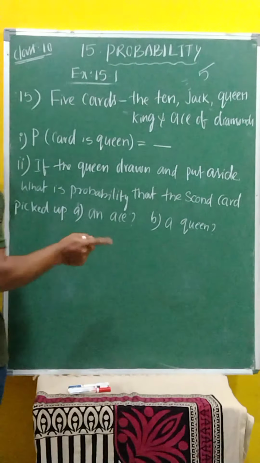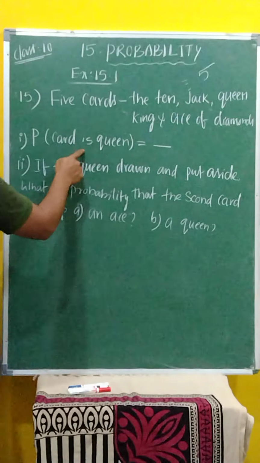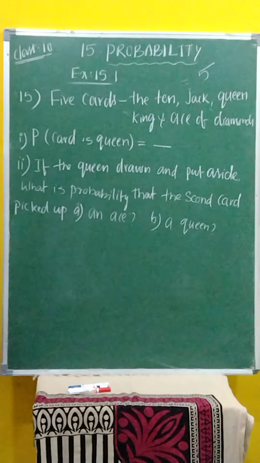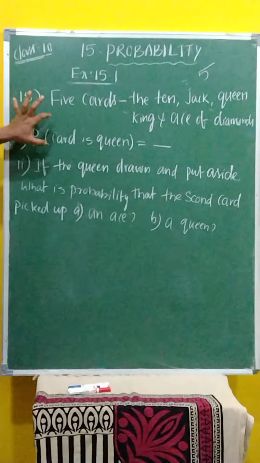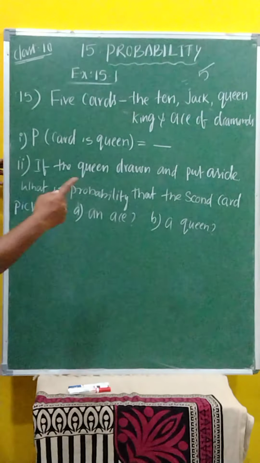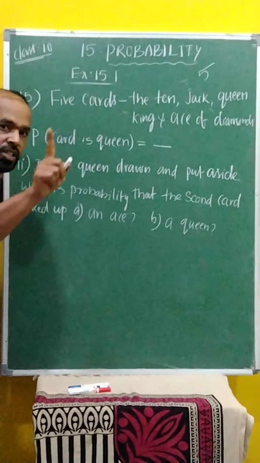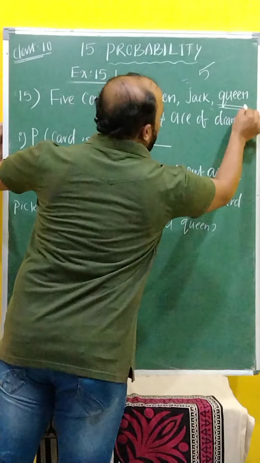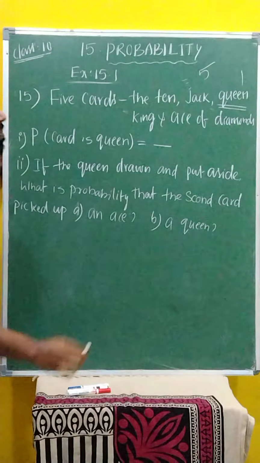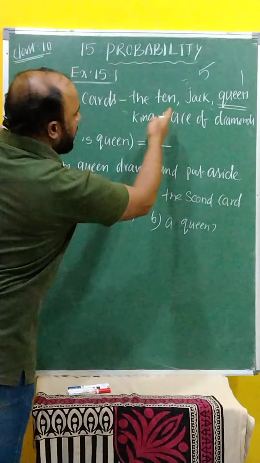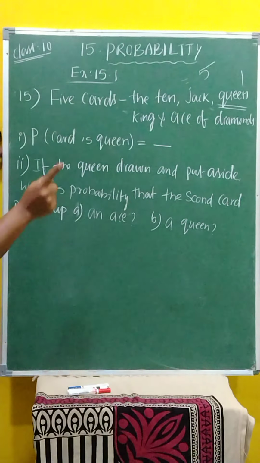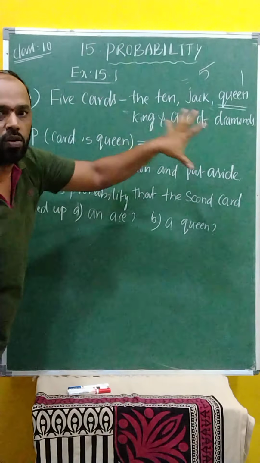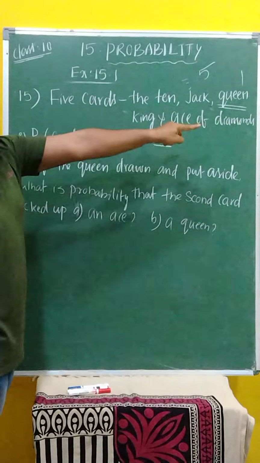What is the probability that the card is a queen? First of all, how many are there? Total 5, each one only 1. Queens, how many are there? Only one queen we have. Obviously other things also 1 only, but it is asking only for a queen. If you pick from this total of 5 cards, what is the probability of a queen?